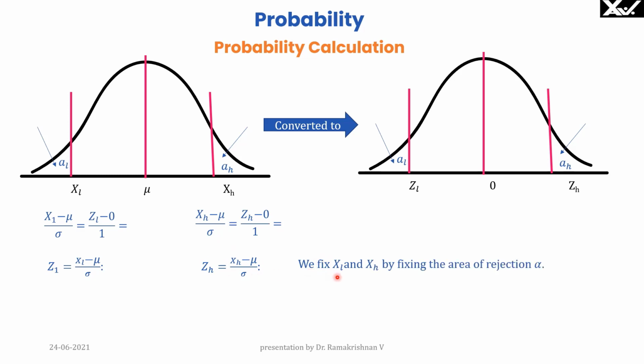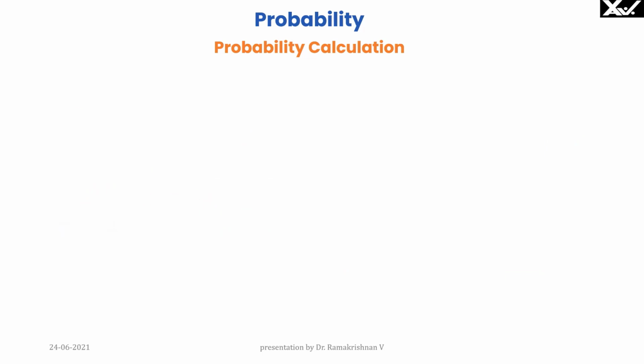Now we can fix this XL and XH by fixing the area of rejection alpha. So instead of fixing the values of interest XL and XH, we can fix the area, the probability of occurrence. We can fix what probability we can reject, and then accordingly we can fix the variable value of interest. Now we will see more examples.